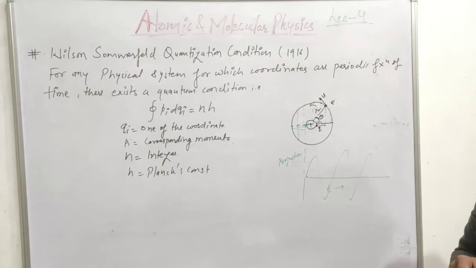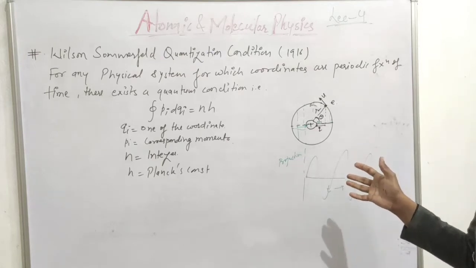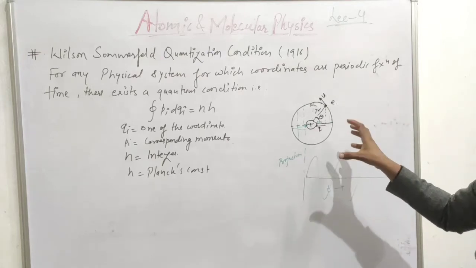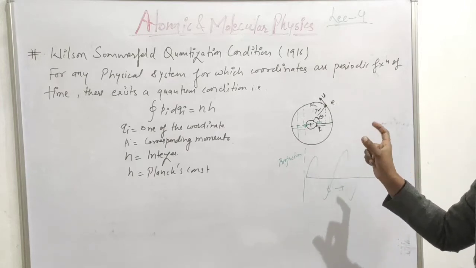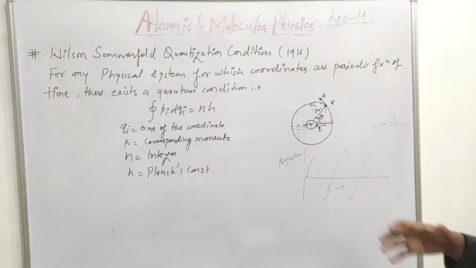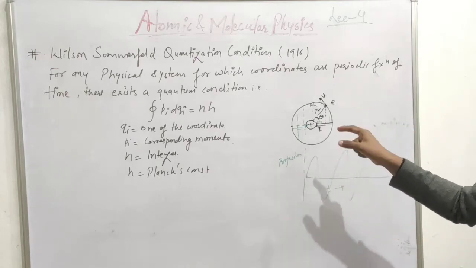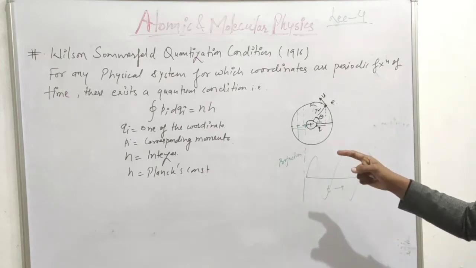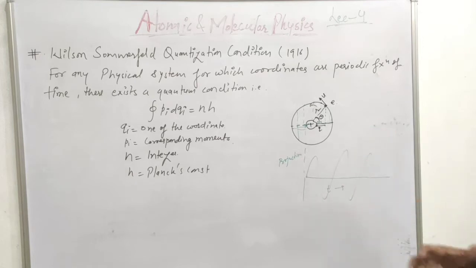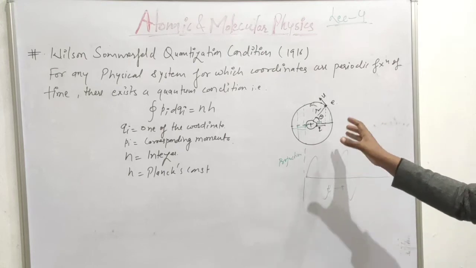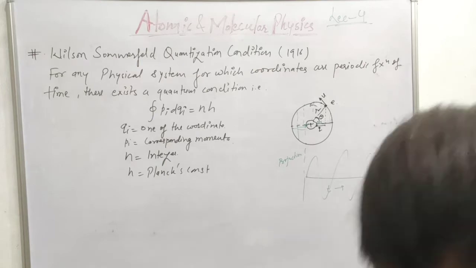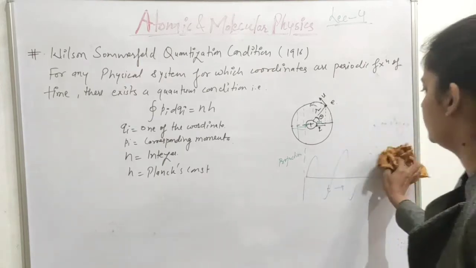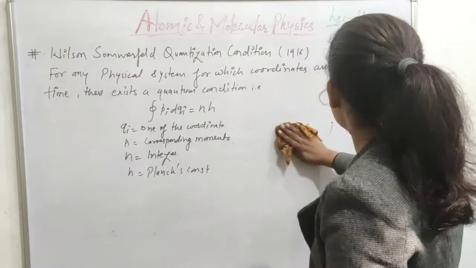In this manner we can relate the electron with the oscillator, and if it is an oscillator, it will radiate energy, and that energy will follow Planck's quantization law of energy. So this is how the electron is considered an oscillating charged particle, and Planck's law is applicable on the electron. Now we will derive this law with the help of the Wilson-Sommerfeld quantization law. So it will be easy for you now to understand and to correlate things with each other.